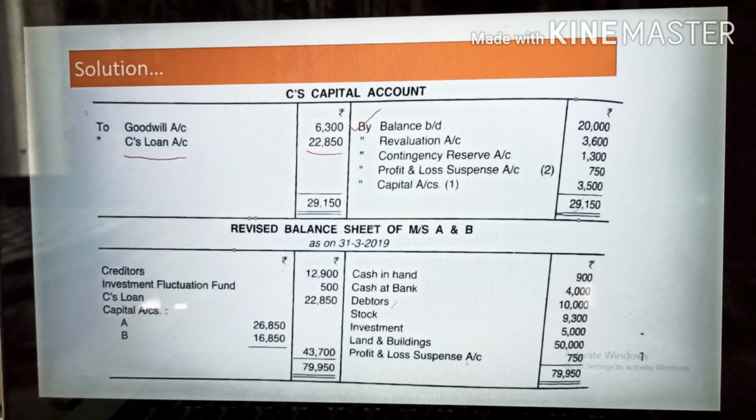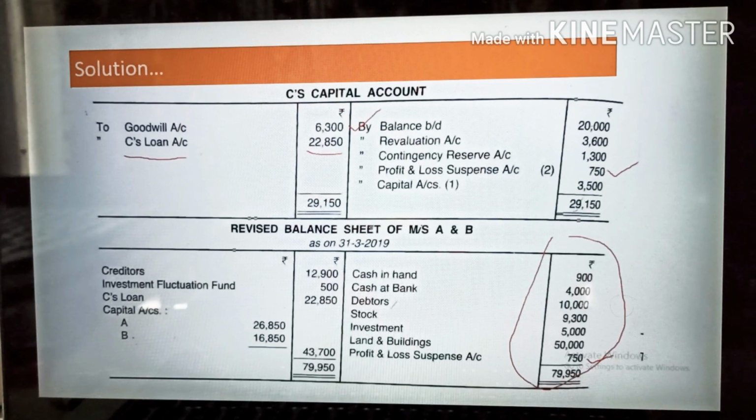Here one more thing: it is written that profit and loss suspense account. Why have we written it? Because we have not yet decided this profit, but we have given it to the retiring partner, so you need to mention in the asset account that you have given this 750 rupees. This is the reserve and suspense account, you need to write here. After the calculation you will find that 79,950 is coming from the asset side.